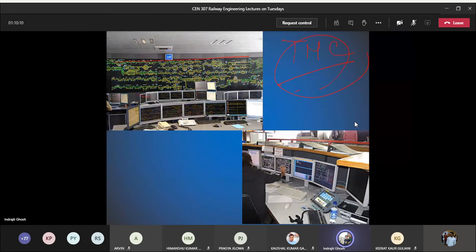A traffic management center is a central location which has good coordination among the various routes, where congestion is happening, where accidents are happening, and where you need to send the police or ambulance because an accident has taken place. Here you can see all the routes with loop lines, points locations, signal locations being indicated. Earlier it was in a hall room. Now those are displayed on computers. So this is the modern-day centralized control system.